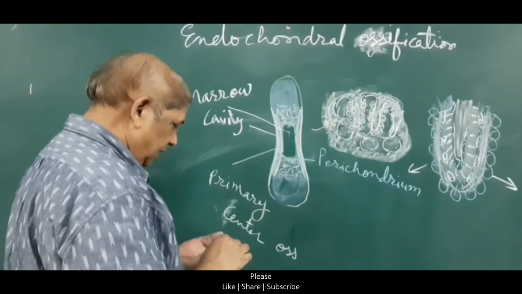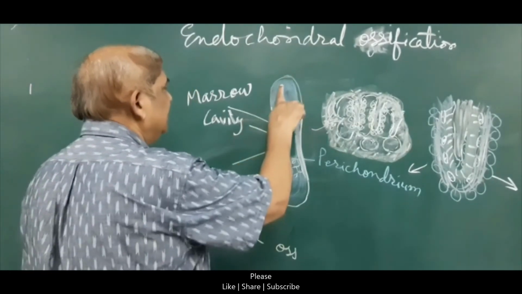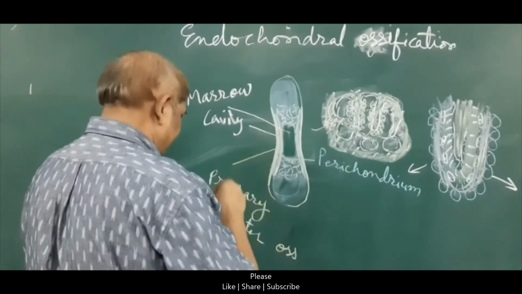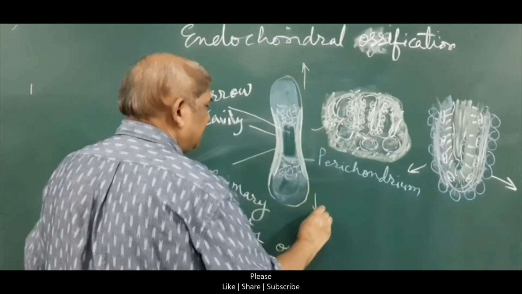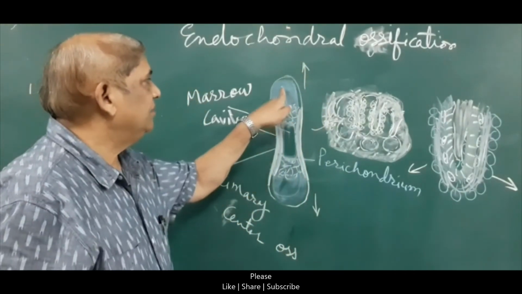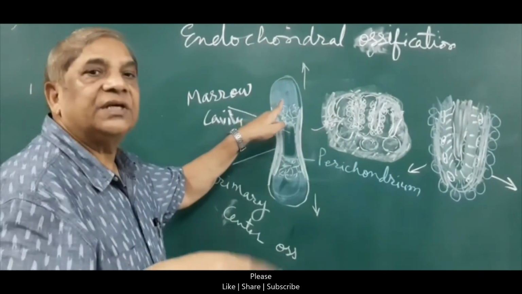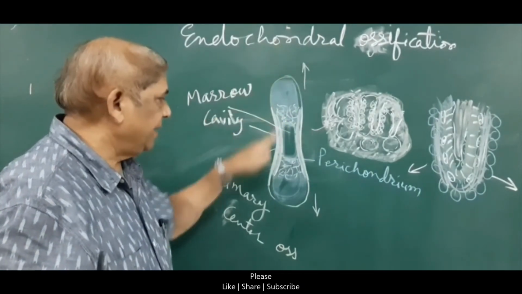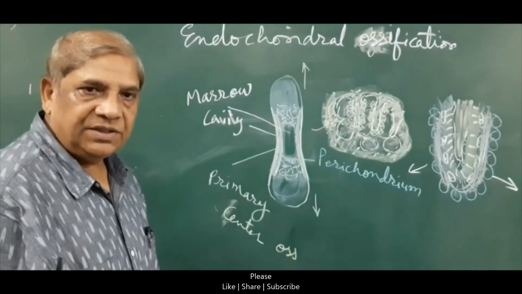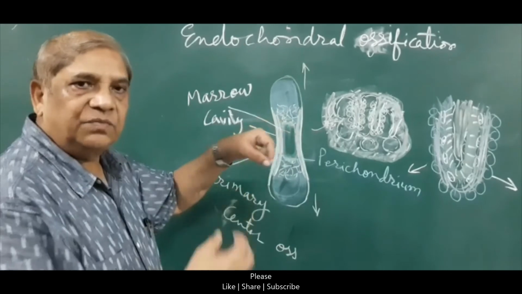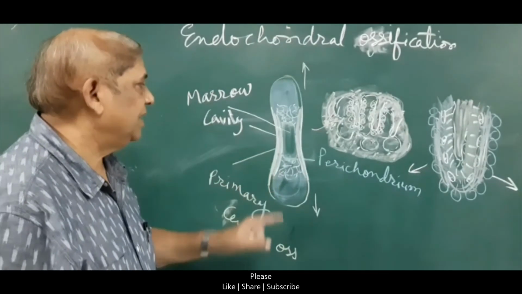Now, what will happen after birth? With time, there will be the appearance of other centers in this cartilaginous end. While this is cartilaginous, growth is always taking place in the cartilaginous model in both directions because of the repeated cell division in chondrocytes, and new cartilage is always forming at the upper end as well as the lower end. In this way, because of the growth of the cartilage, growth in length is always taking place.